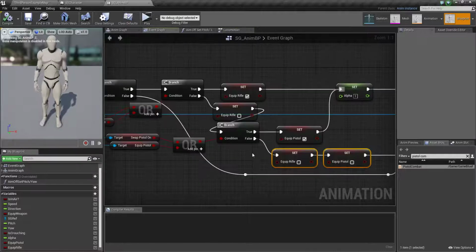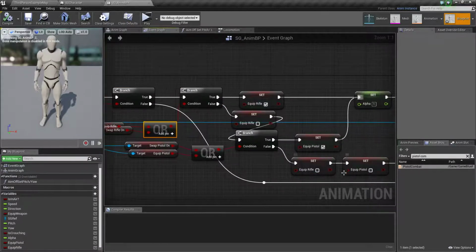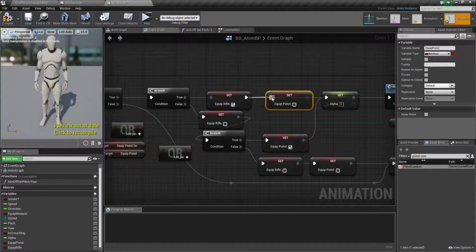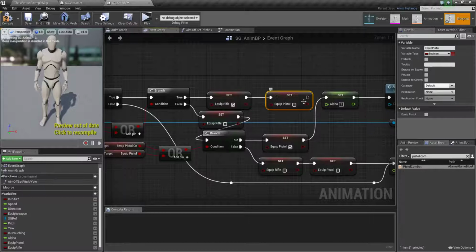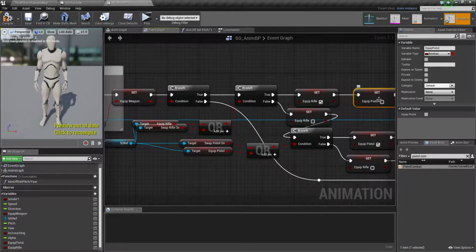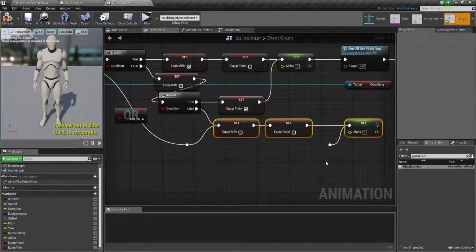So how to, if equip rifle is true, and if it is not this, yeah, we just need to set it over here also. And if it is false, what we can do, we just go over here. Both need to be false.